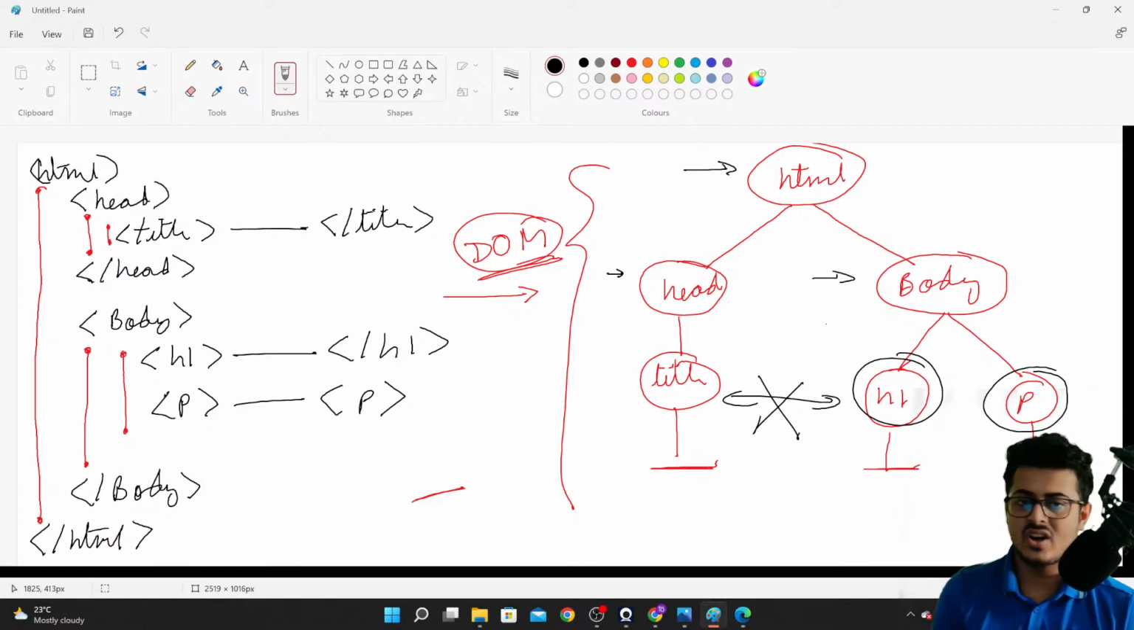There's nothing called cousins in HTML, so you can just ignore that relationship. There are just parents, there are just children and there are siblings.